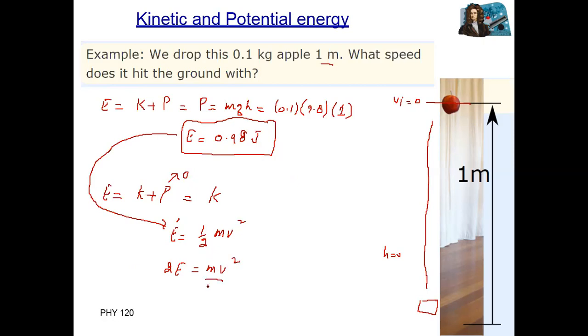Now divide both sides by m, and m cancels. We have v square equal to 2 multiplied by E divided by m.